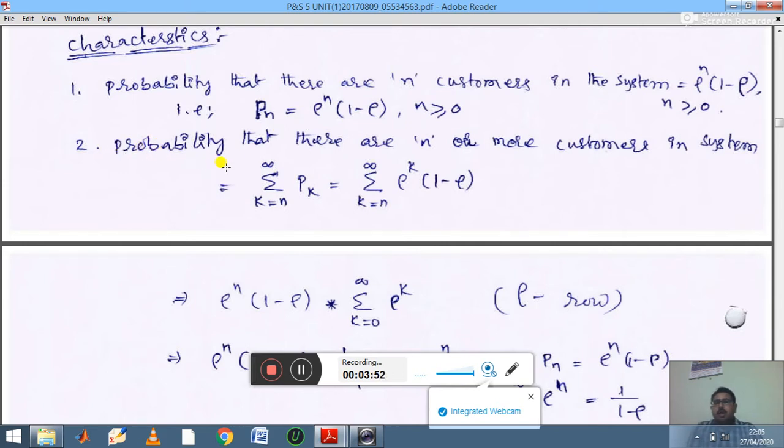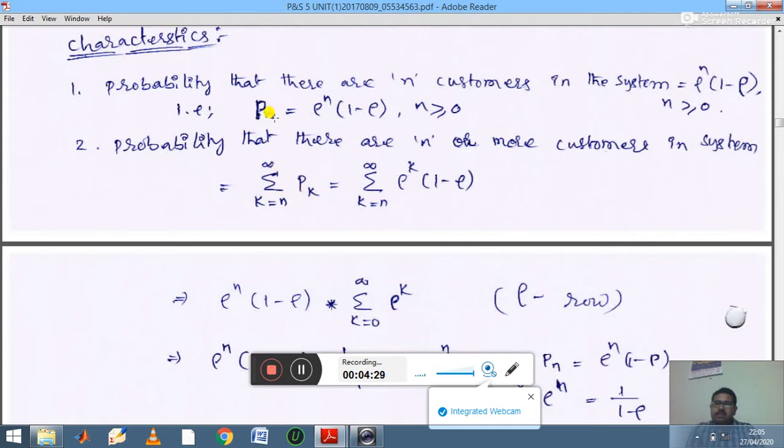Then the second one: the probability that there are n or more customers in the system. When there are n customers, you use Pn is equal to rho power n into 1 minus rho. For this you take the summation sign, summation k equals n to infinity of Pk.